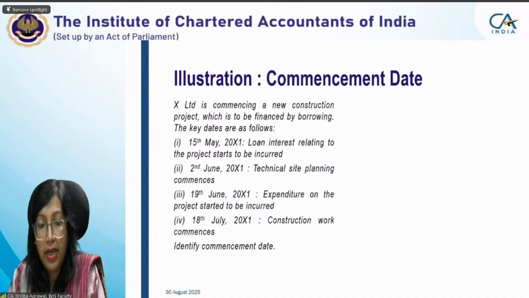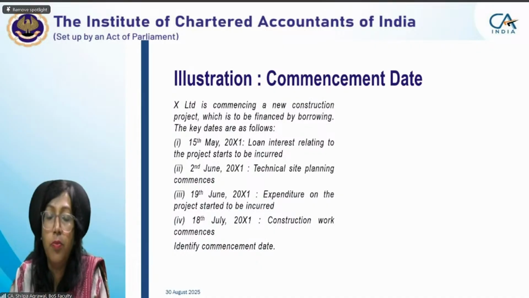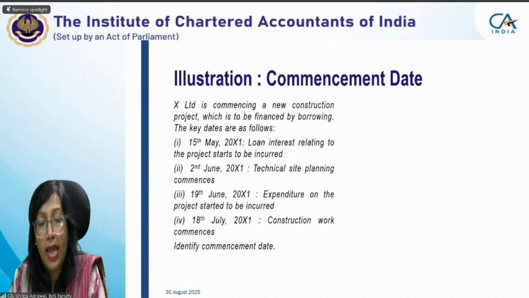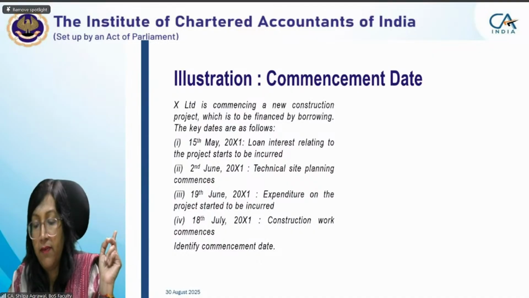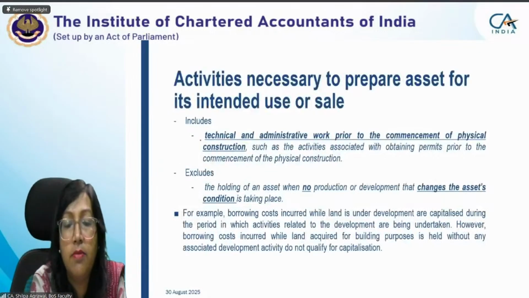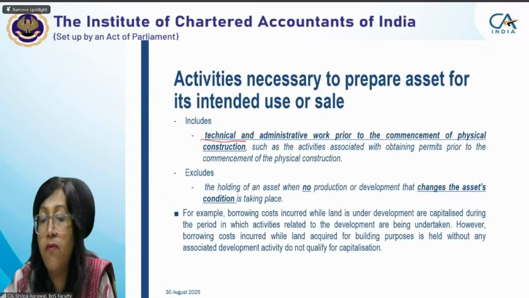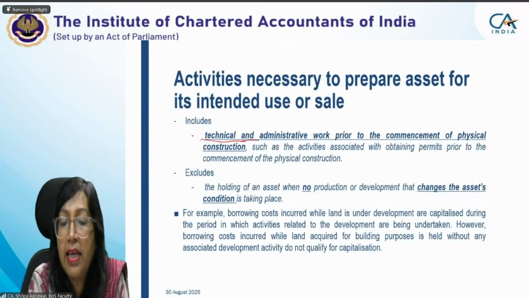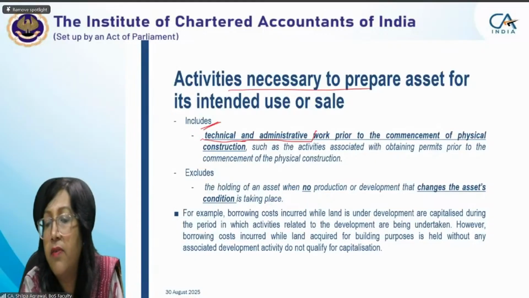This was for the date when we are starting. See, on 15th May we took the loan, interest relating to it; on 2nd June technical site planning commences; on 19th June expenditure on the project started; on 18th July construction work commenced. Now, what is considered under activity? Technical and administrative activity, even if it is not physical construction, will also be included in activities necessary to prepare.